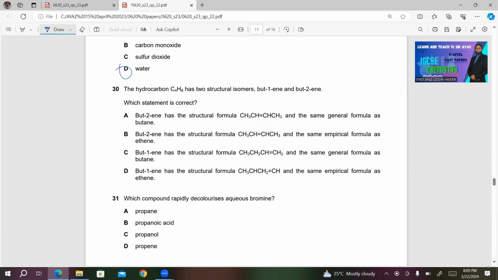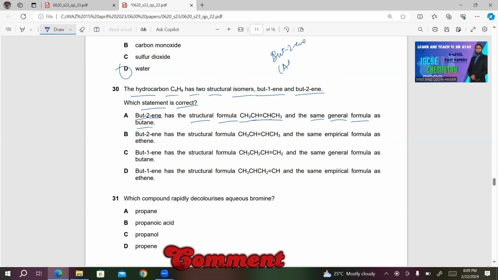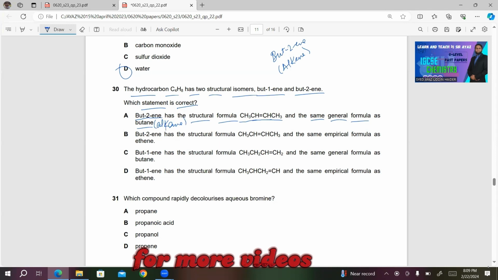Number 30, the hydrocarbon C4H8 has two structural isomers, butene and butene. Which statement is correct? A, butene has the structural formula CH3CH double bond CH3 and the same general formula as butane. Butene is alkene, so it can't be having same general formula as butane because butane is alkane. So A is the incorrect answer in this case.